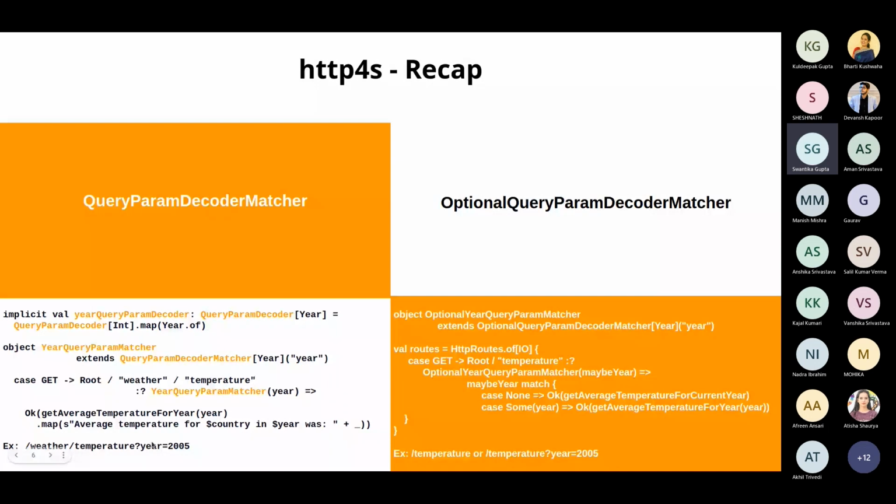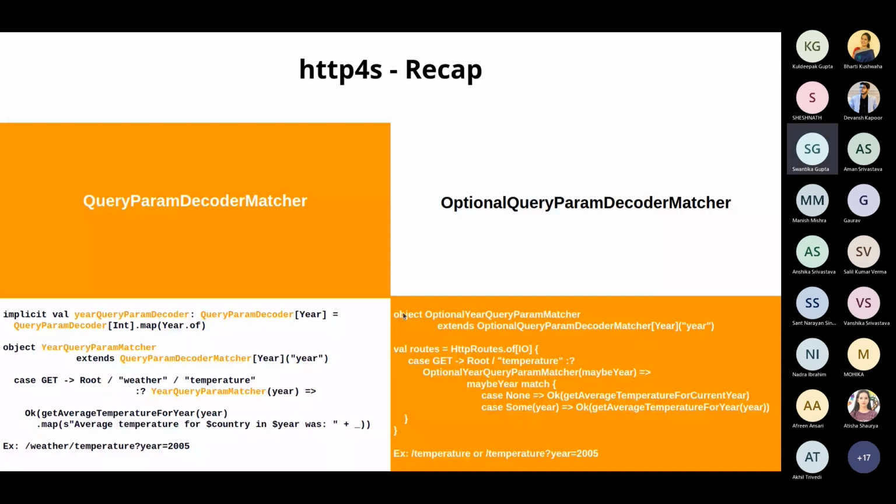Once this is matched, its value is extracted, and I have an implicit value here. What it tries to do is convert whatever value we're passing here into a year format if it's a valid year, right? So this is what is happening here, and this all can be done by just having this year query param matcher or any kind of decoder along with the API endpoint. And if it works well, then the function will be hit, everything should work fine. But if it doesn't, then we'll get an error in that scenario, right?